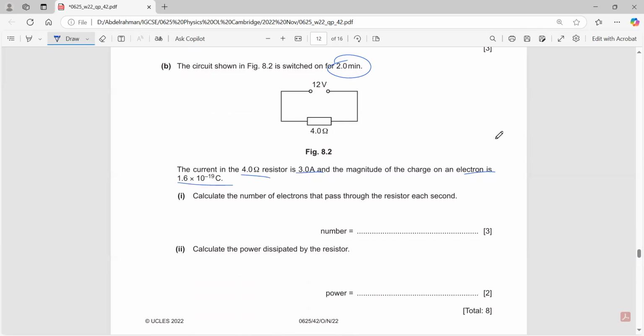How can I find the number of electrons that pass in each second? I need to find first of all the charge. So I equals Q over T, or you can say that Q equals IT.